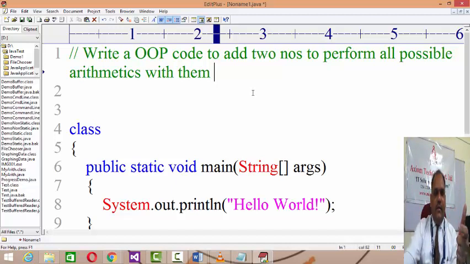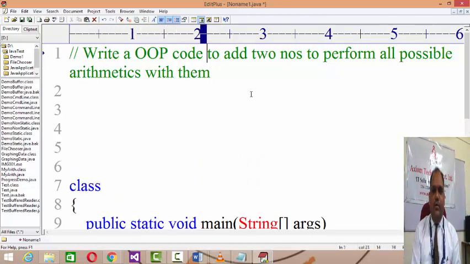If this question were related to structure-oriented programming, then we'd input the data and perform all the arithmetics on that. But now this is related to object-oriented programming, and we need to write the complete OOP code, which means code that follows all the protocols, all the grammar of OOP. In such situations, data has to be private. We should have a constructor to initialize the private data, and we should have methods to process all the tasks we need to perform. Let us write an OOP code to add two numbers and perform all possible arithmetics.